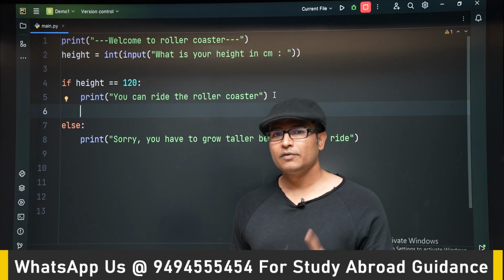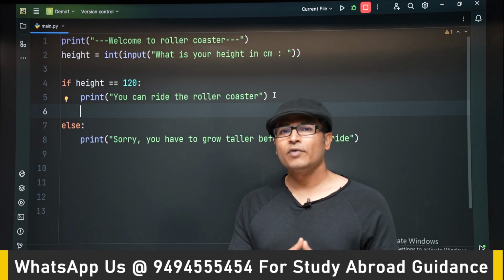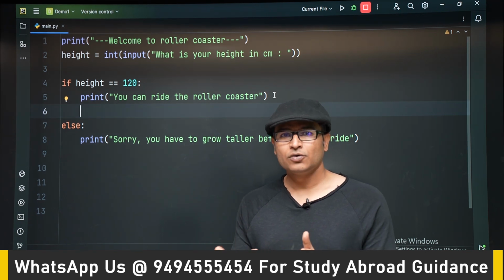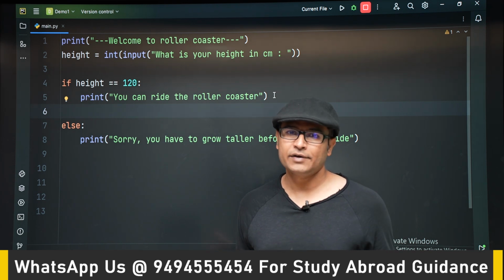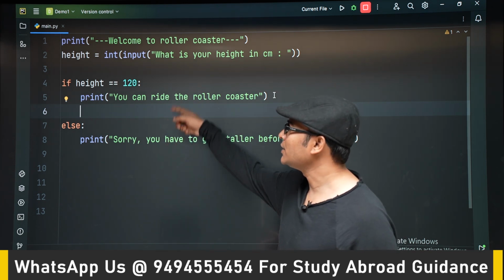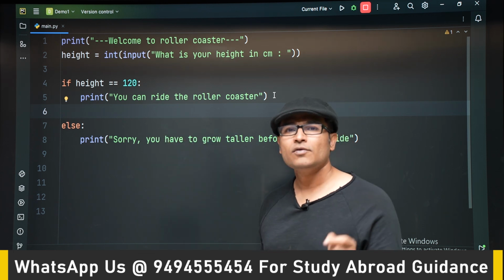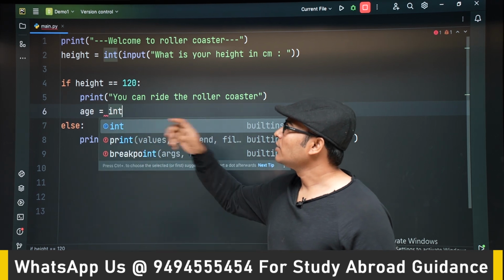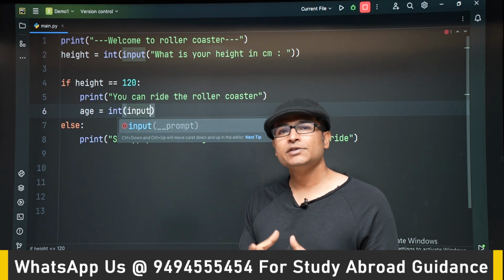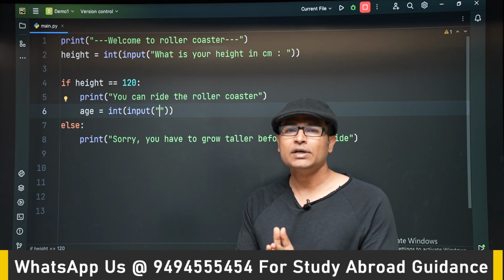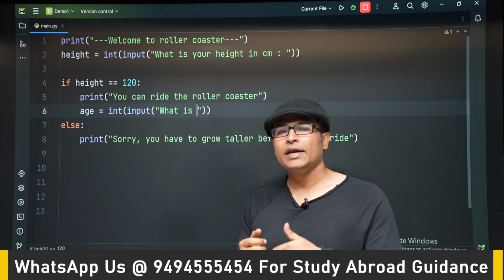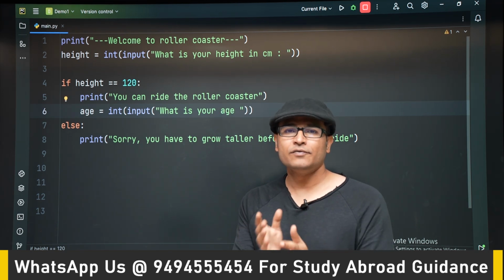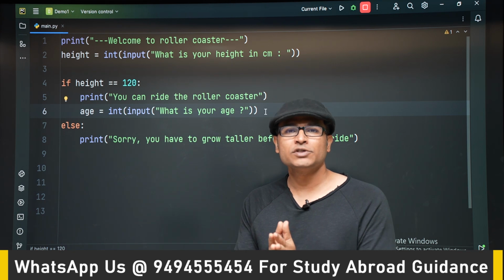Hi, in the previous example, we have seen that people who are 120 centimeters or greater than that are allowed to take the ride, otherwise they are not allowed. This is the program we have written. Now what we want to do is add age also. Depending on the age, we want to charge them a certain amount of fee. For example, if their age is less than 18, then we want to charge them 50 rupees per ticket. If their age is greater than 20, we want to charge them something extra.